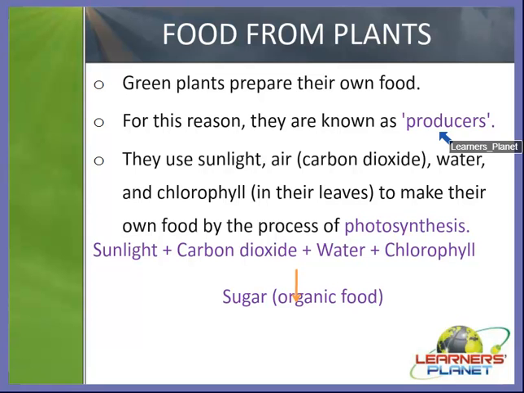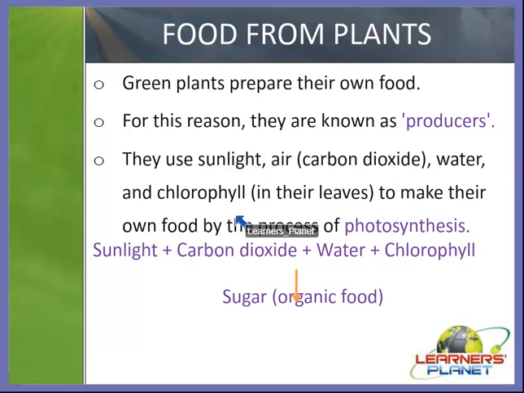Yes, for preparing the food they need something. They use sunlight, air, specifically carbon dioxide in the air, then water and chlorophyll which is present in their leaves to make their own food.